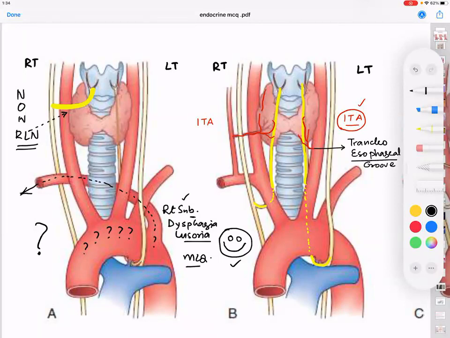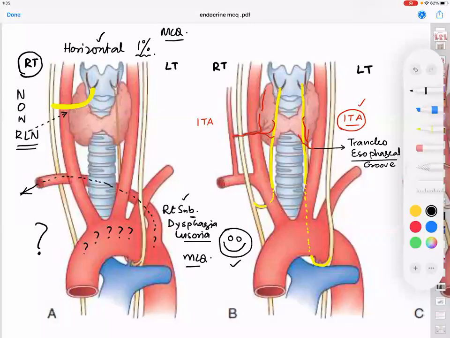And another important point: if the recurrent laryngeal nerve is vertical, what is the disposition of the non-recurrent laryngeal nerve? Is it vertical or horizontal? It is horizontal, and is said to be seen in 1% of the patients according to Sabiston. So please remember, a non-recurrent laryngeal nerve is an important entity for an MCQ exam, not an MBBS exam. If you want to forget this picture, be my guest. No need of knowing that.